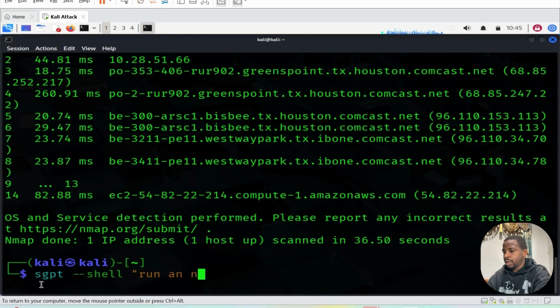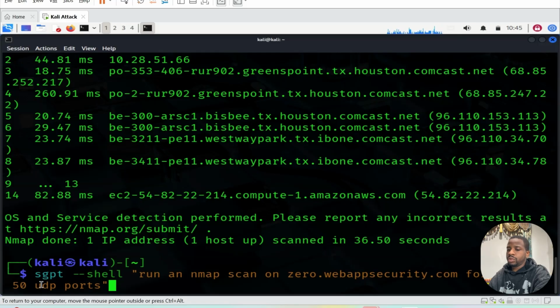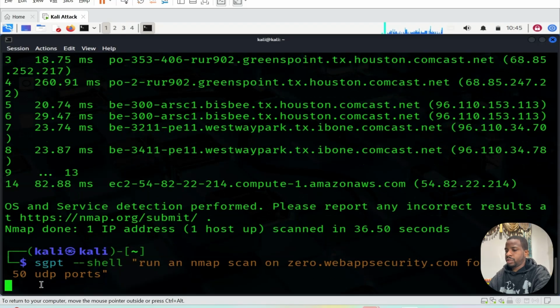Run an nmap scan for the top, let's say 50 UDP ports, because you also want to know the UDP ports. Oh, my bad, I didn't specify. Run an nmap scan on 0.webappsecurity. Yeah, I'm doing the top 50 ports. I just don't want it to take too much time. Usually it's good practice to do the top 100 ports, but for the sake of this, I'm just doing top 50.